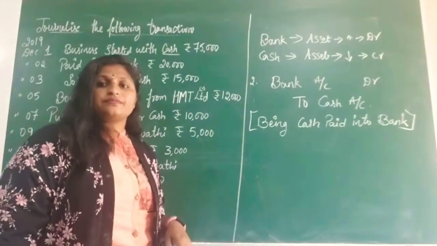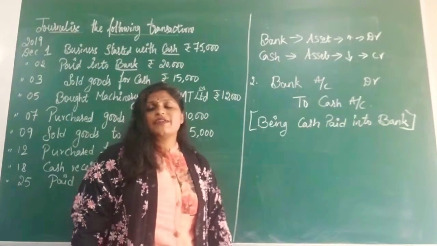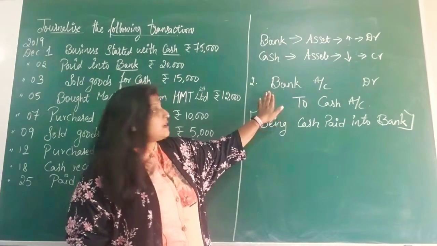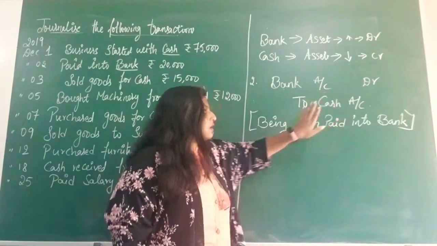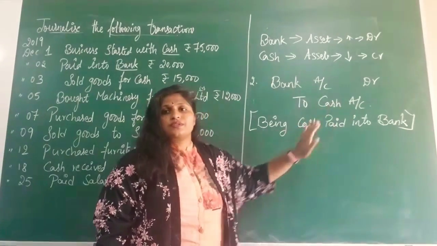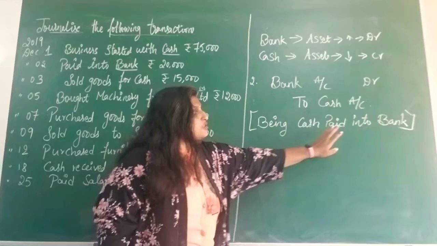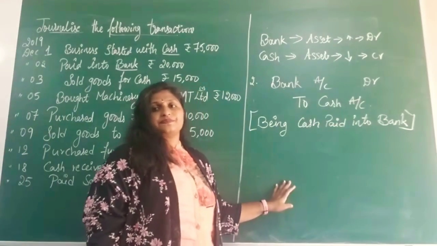This is the second journal entry: Bank Account Debtor to Cash Account, narration: cash paid into bank.